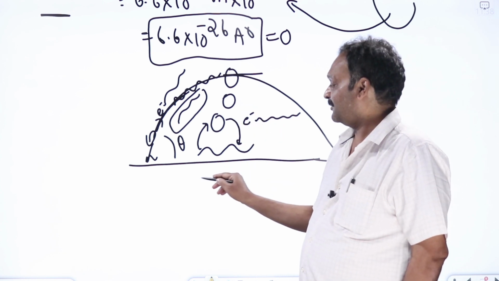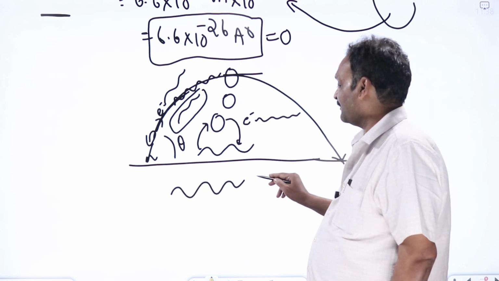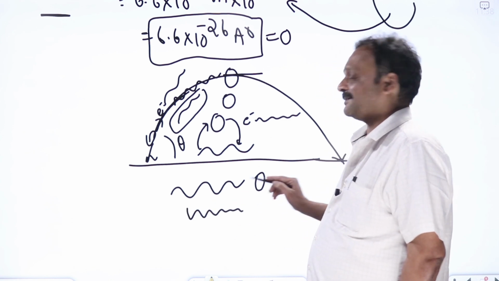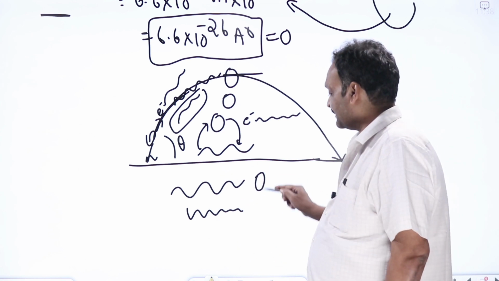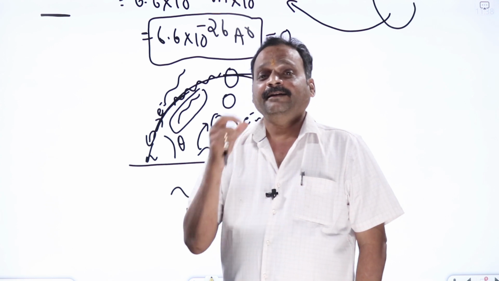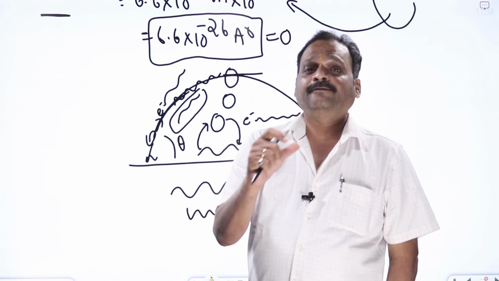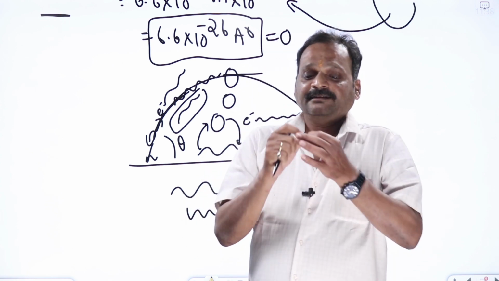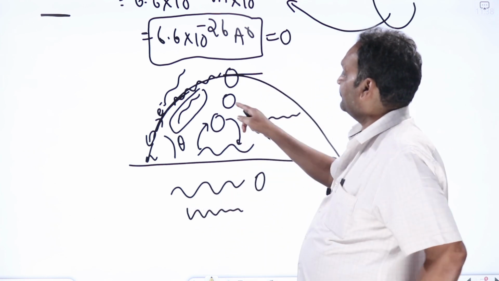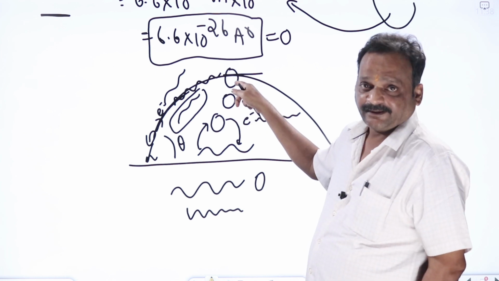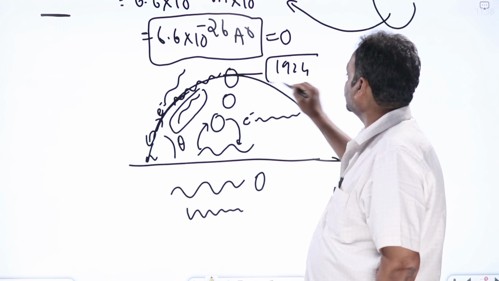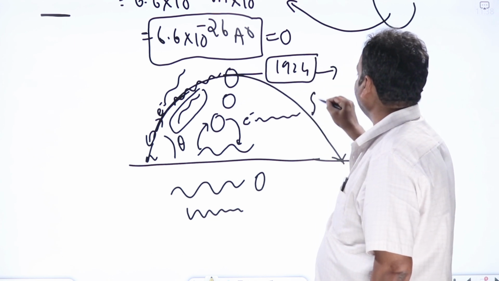Quantum mechanics means what? The particle aspect of light is known as a quantum. Wave mechanics means waves behaving like particles, and particles behaving like waves. Let anybody behave like anybody, I am in need of one new equation. I am in need of new mechanics which is capable of handling both aspects of those particles. That was established by Schrödinger, in around 1924, when he came out with the most popular equation known as Schrödinger's wave equation.